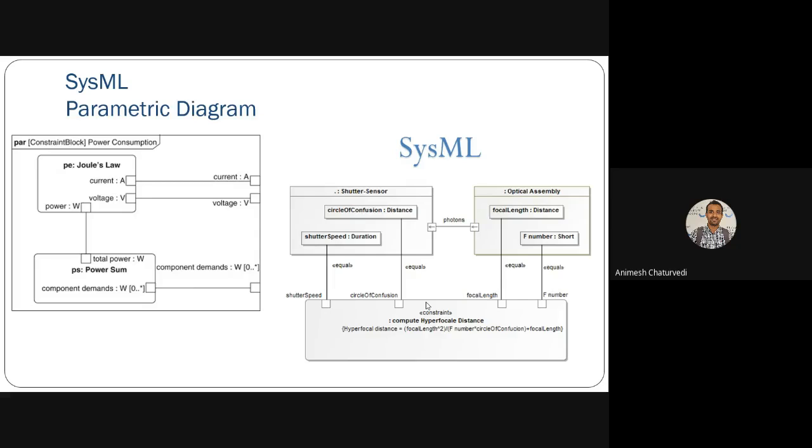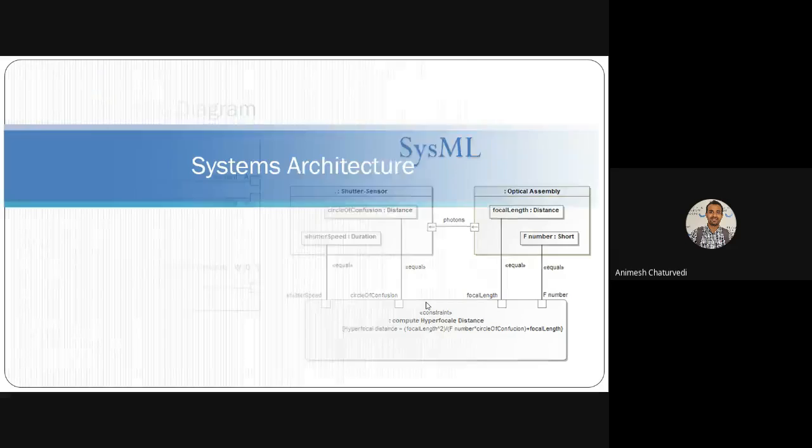Then again, the sensor and the shutter could have various distances for the focusing duration, what the speed was, and what the focal length is. These are different types of information that have been generated in SysML. So this is the new kind of information and diagram generated in the Systems Modeling Language.